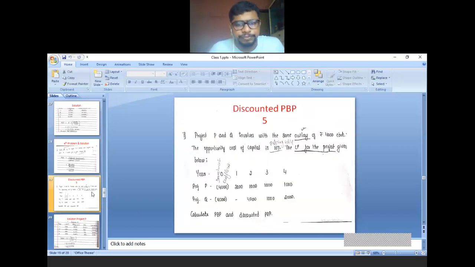Next problem. In this problem we will discuss both payback period as well as discounted payback period. Try to understand, discounted payback period comes under modern techniques. Modern techniques means we need a table for calculating the discounted payback period. Table means a present value table, because the discounted technique is nothing but calculation of present value. Therefore, for discounted payback period, we need a present value table. We'll discuss the problem.